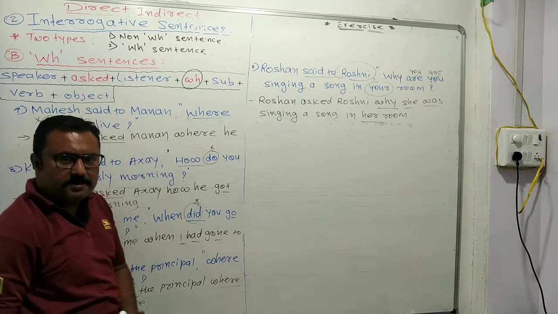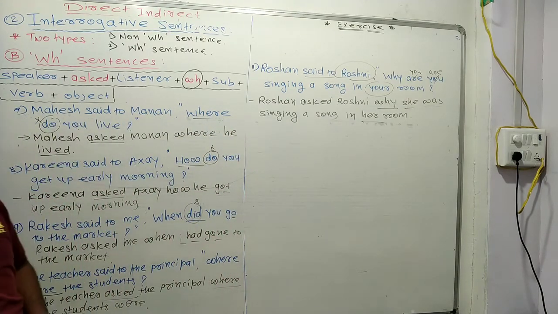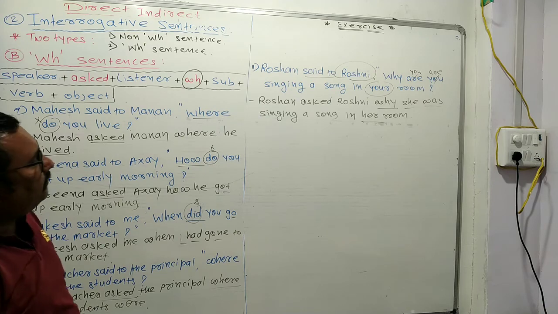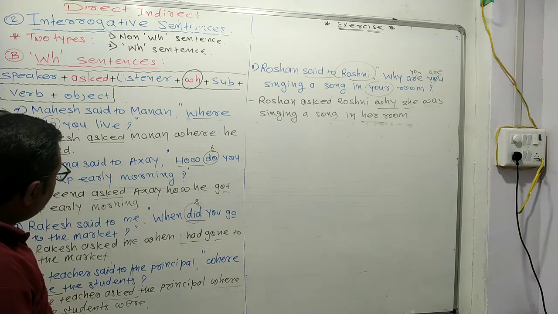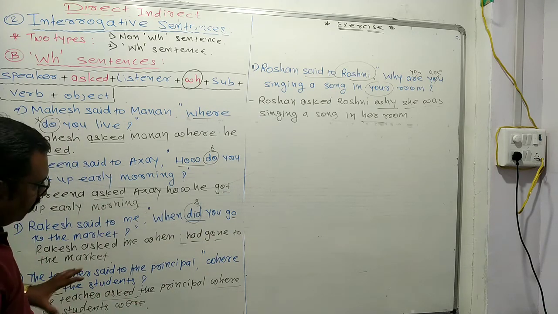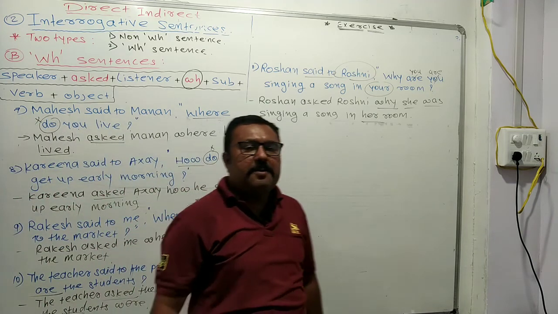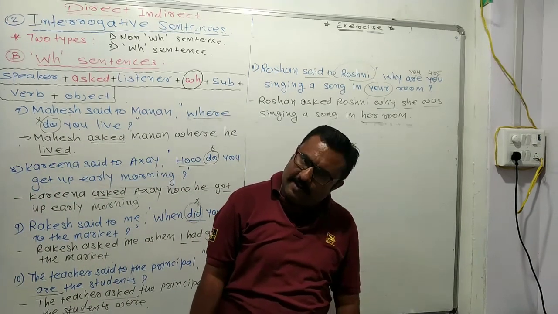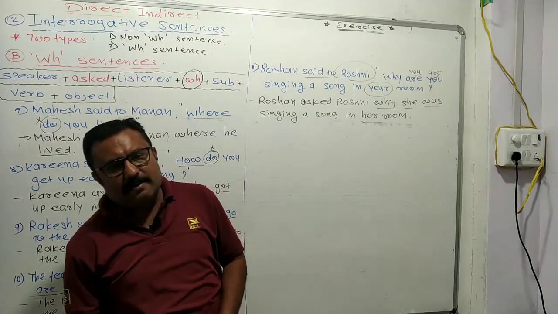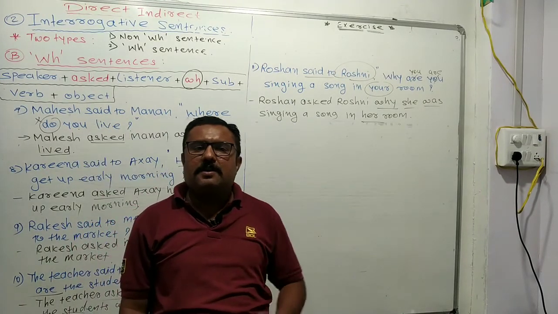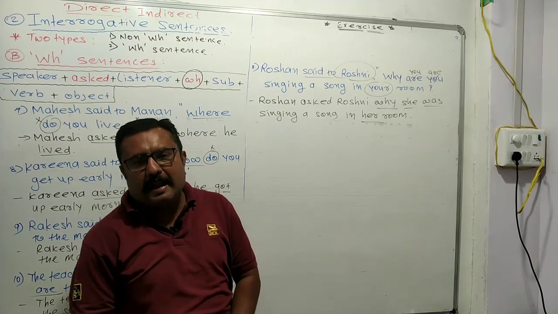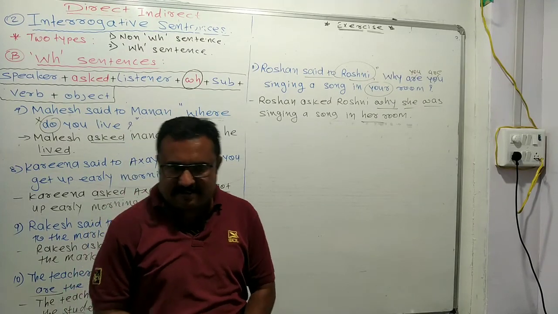Okay, dear friends, so I hope that all of you understand very well. Okay, then you can write this in your notebook. So here we have completed interrogative sentence of direct, indirect. After that we are going to learn imperative sentence, let and let's. Okay.